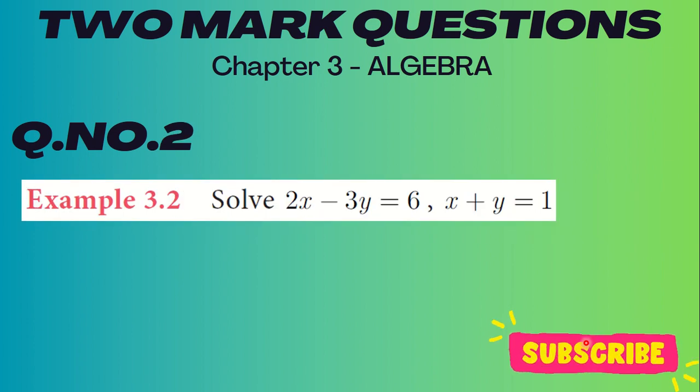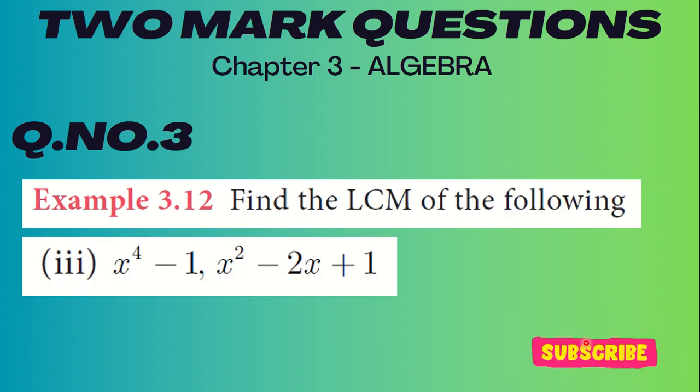Question number 2 is example 3.2. Solve 2x minus 3y equal to 6, comma, x plus y equal to 1. Question number 3, example 3.12. Find the LCM of the following. The third one is x power 4 minus 1, comma, x square minus 2x plus 1. So let us go to the next question.